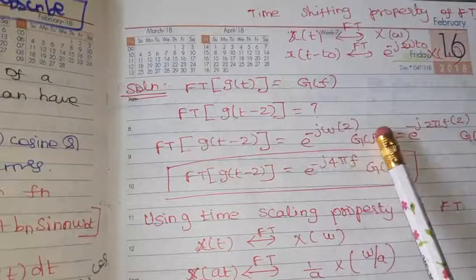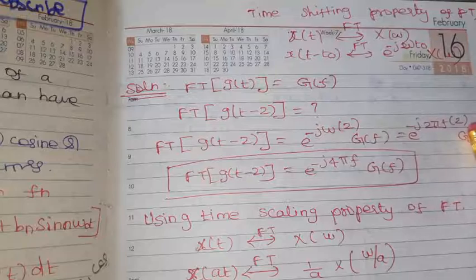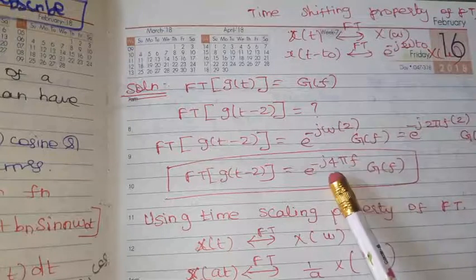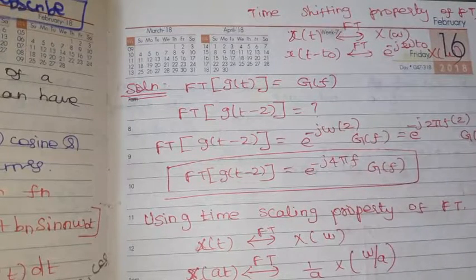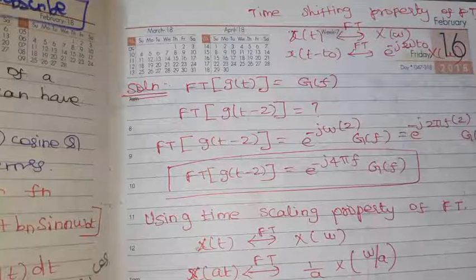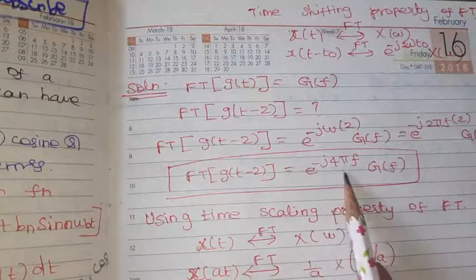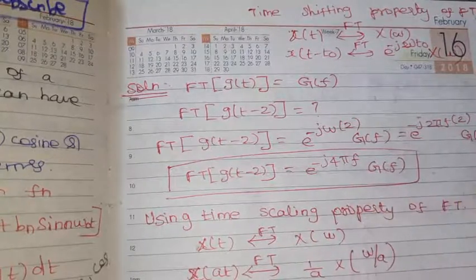Omega is nothing but 2 pi f. So, 2 pi f into 2 gives e power minus j 4 pi f into G of f. So the Fourier transform of g of t minus 2 equals e power minus j 4 pi f into G of f. Then what is the next one?